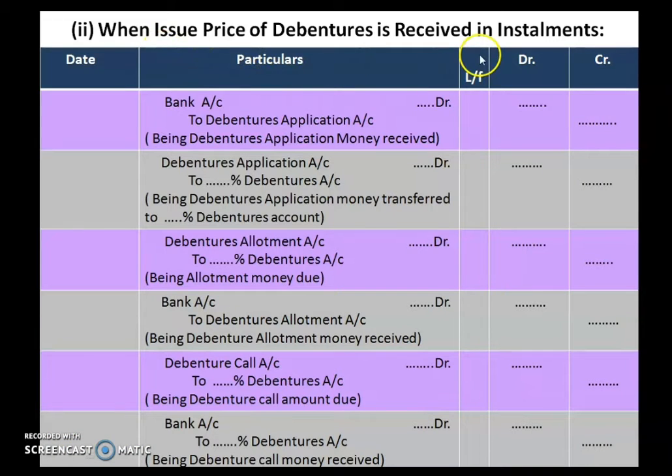Now regarding installments, the same as what you have studied in relation to shares, the same entry is there for debentures also. The only difference is the term used. So wherever you have share capital or the word shares, you have to replace it with debentures. So remember this journal entry. Same as what you studied in shares, you have to follow the same procedure.